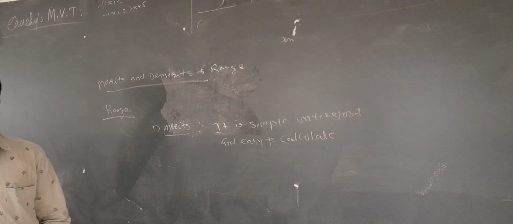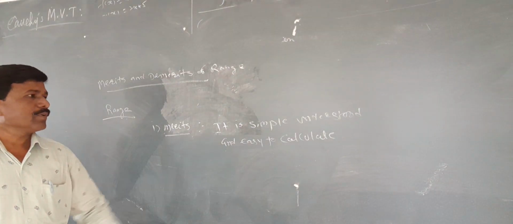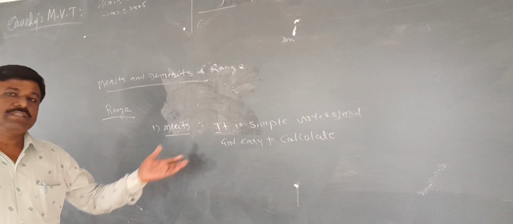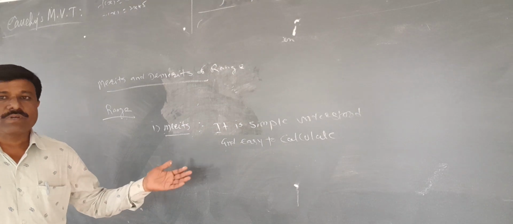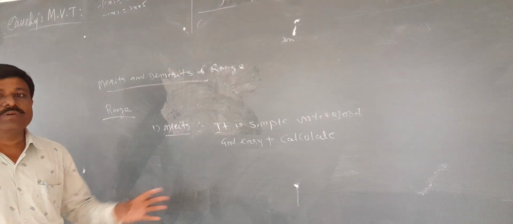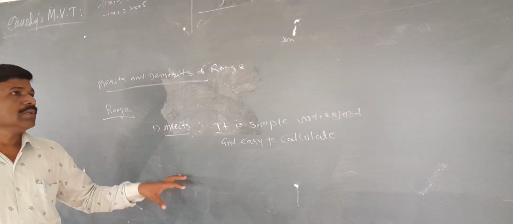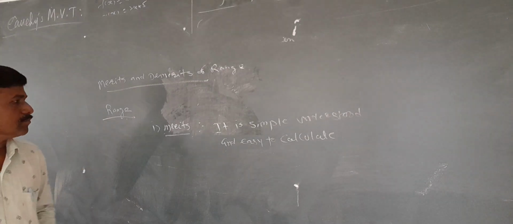Range is the difference between the largest value and the smallest value. We select the largest value and the smallest value and find the difference between them. That is the range.